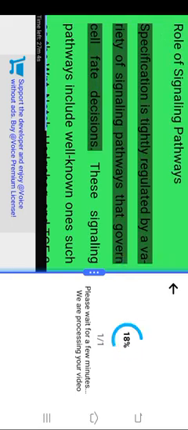The classic example of this process is the induction of neural tissue from ectodermal cells by signals from the underlying mesodermal tissue. Role of signaling pathways. Specification is tightly regulated by a variety of signaling pathways that govern cell fate decisions. These signaling pathways include well-known ones such as the WNT, Notch, Hedgehog, and TGF-beta pathways. These signals often create gradients in the developing embryo, providing positional cues that help cells determine their fate.